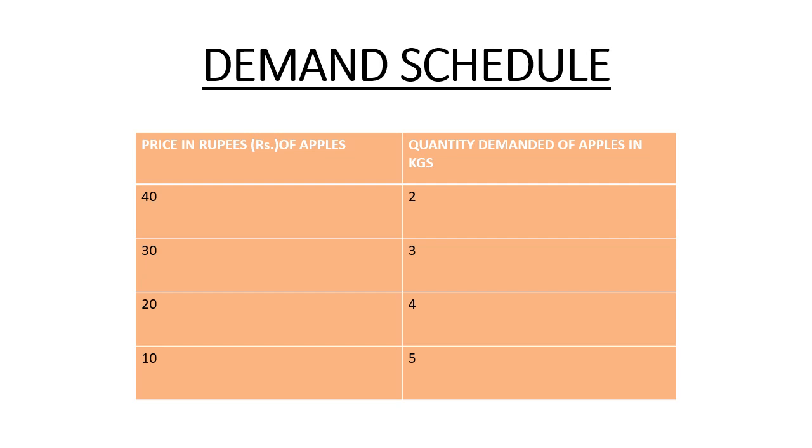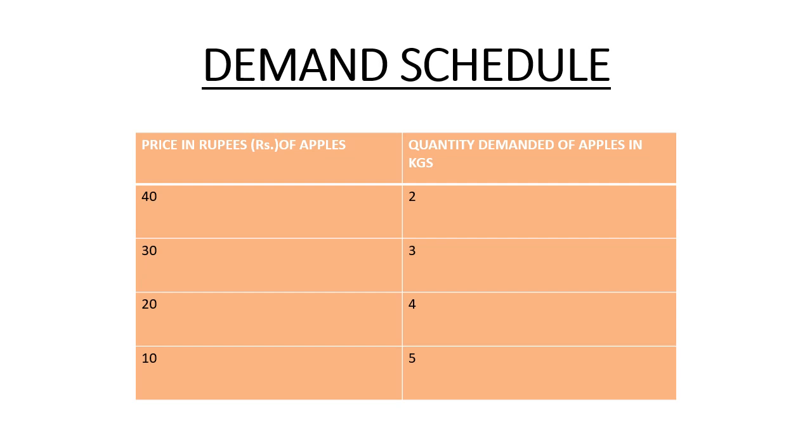So this clearly shows the inverse relationship between the price of a commodity, which is apple, taken as an example here, and the quantity demanded of apples. There is an inverse relationship between price and quantity, and this is the law of demand.